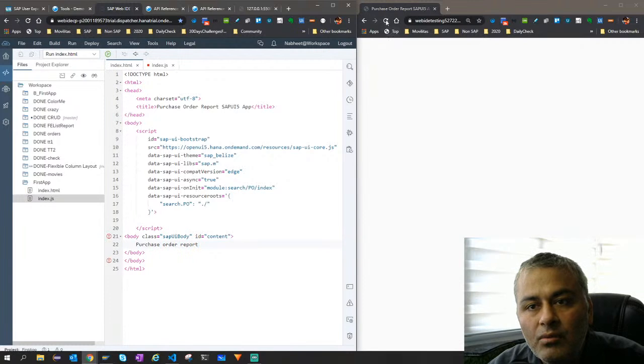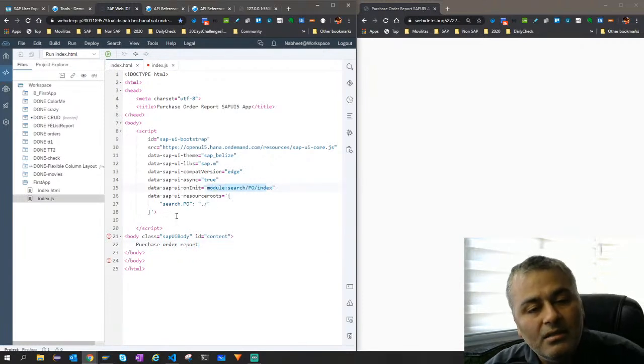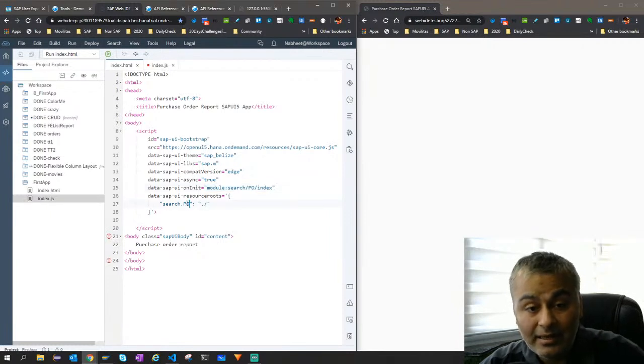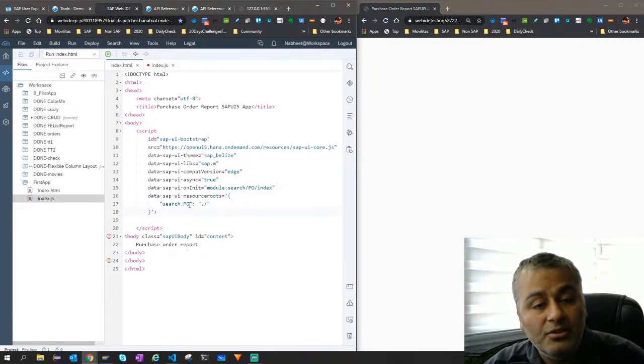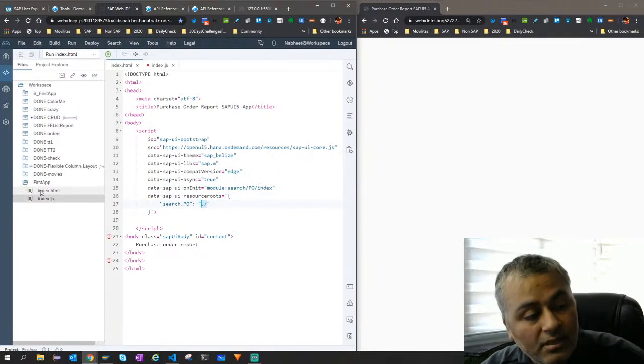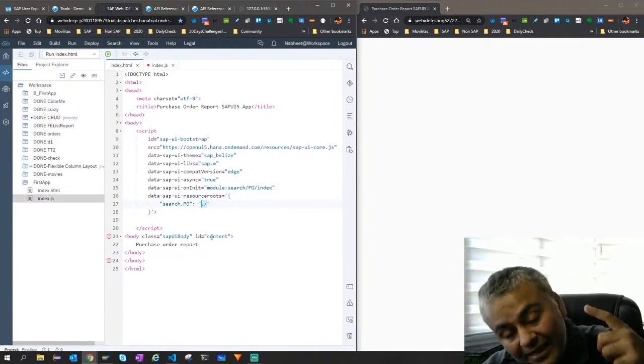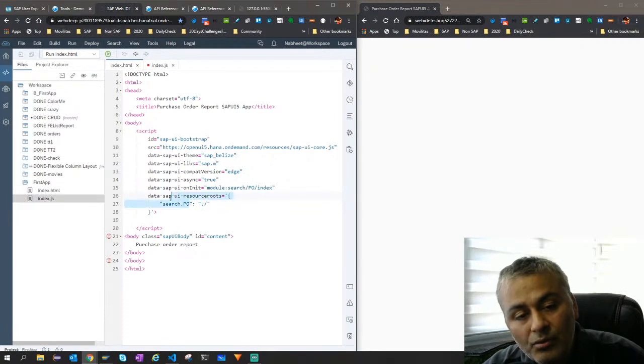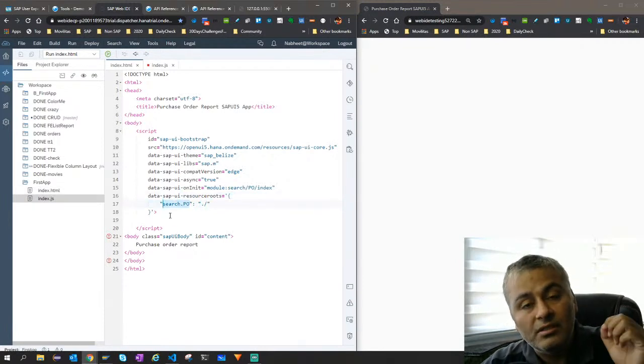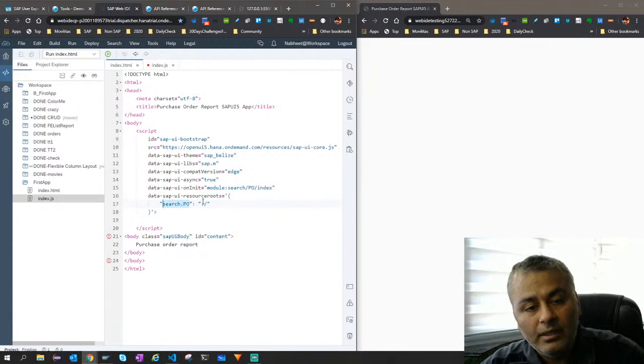Okay, so now what is this? This is very important. What I see is I tell this SAPUI5 explicitly that this index.html is like a namespace. So this location of index.html I can refer to by search.po. This is the current folder, where this index.html is. Whenever I use this namespace of search.po, it refers to my index.html location.